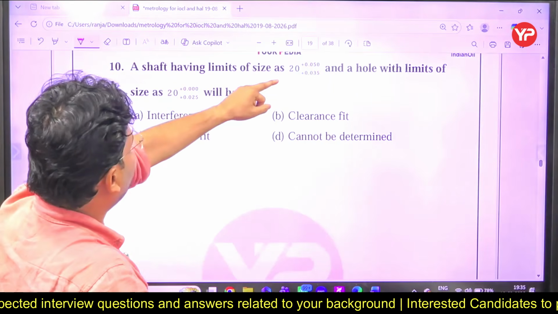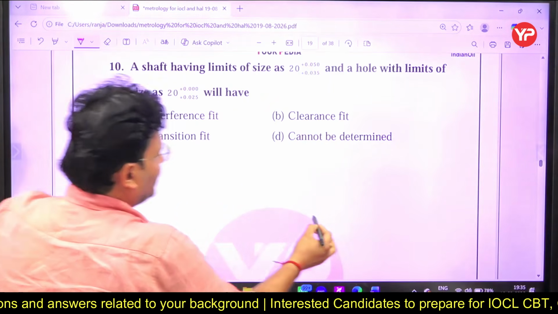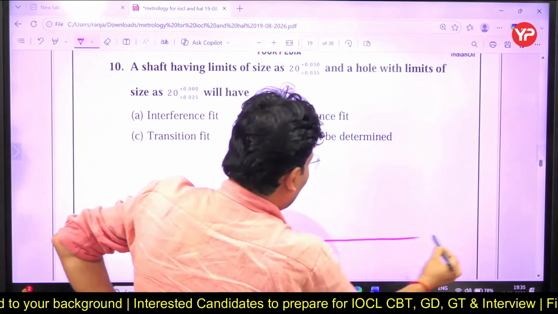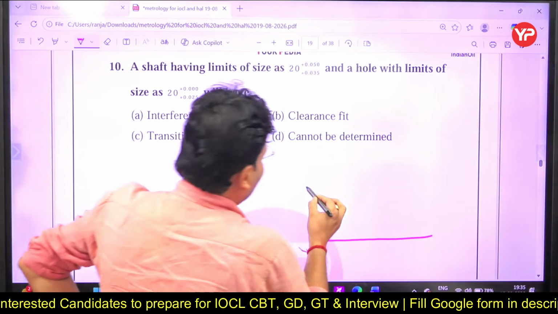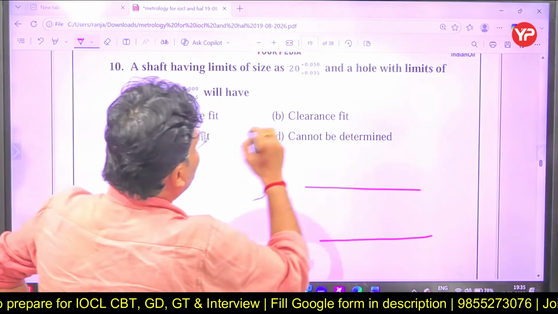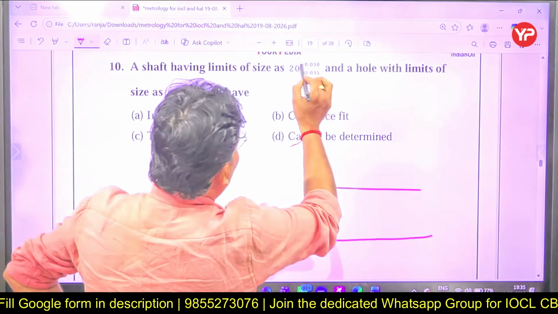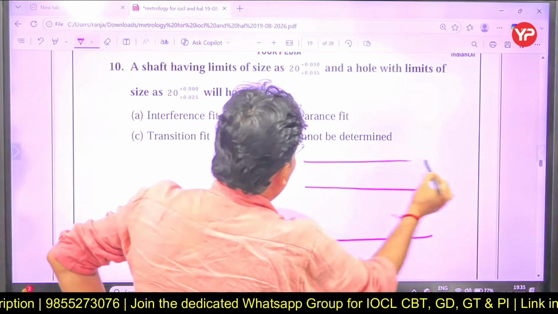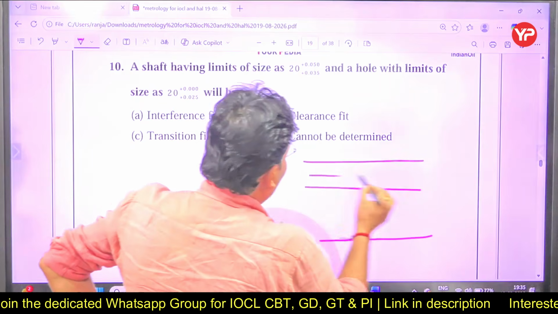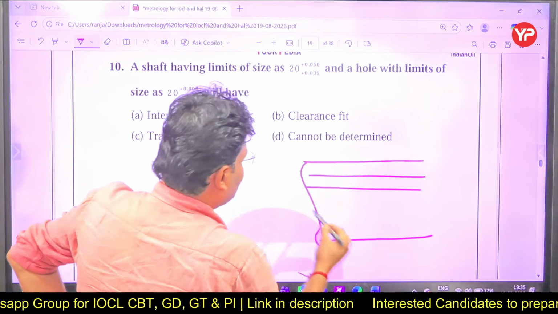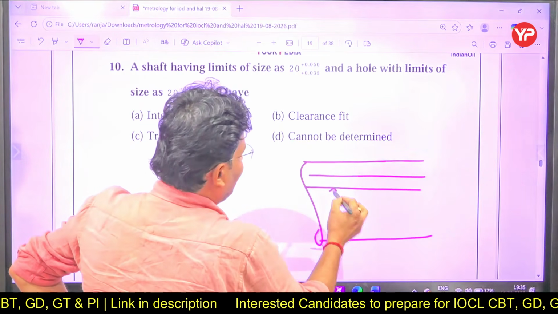Shaft having size. This is shaft. So okay, let's assume this is the 0 line, right? This is 20. This is plus. 0.050, this is 0.050, this is 0.035. This is your shaft. Okay, this is your basic size.